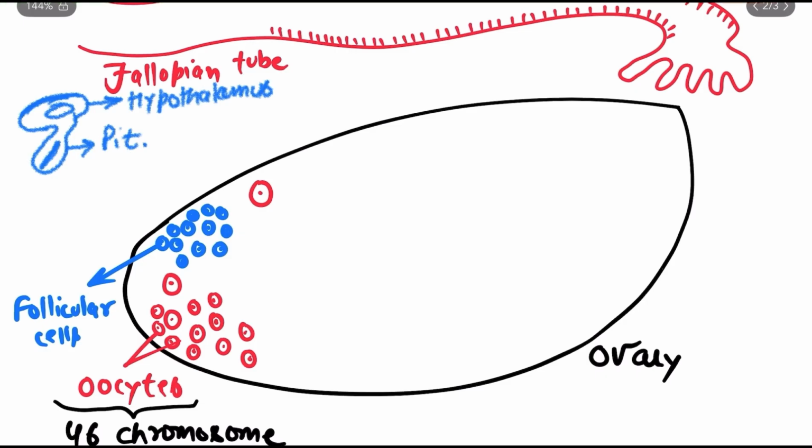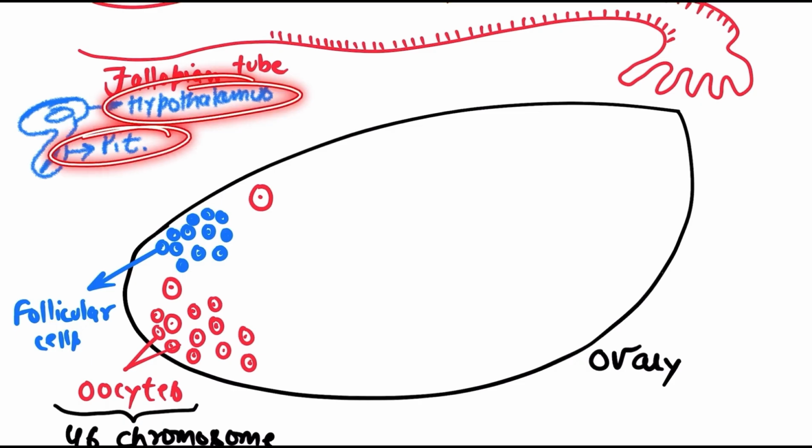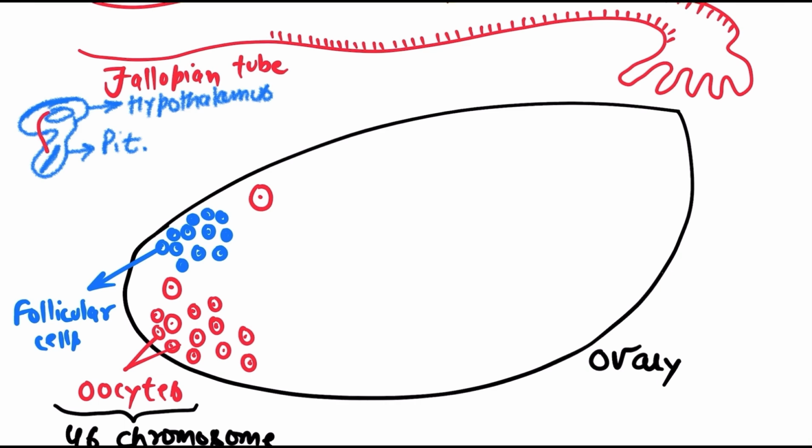That we will see in just a minute. Apart from that, you are able to see here the hypothalamus, and below the hypothalamus the pituitary gland is located. Okay, fine, let's get started. From the hypothalamus, I think you remember from the last class, a hormone is released and it reaches the pituitary gland, and that hormone is known as GnRH.